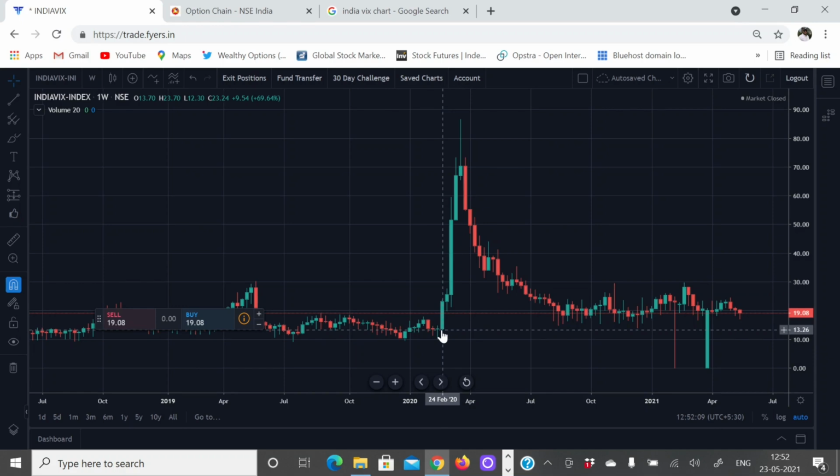From 24th February onwards, the impact of Corona started, not only in the Indian market but in all the global markets also. During that time, markets were falling continuously. In general, India VIX shoots up when the markets are falling, right?